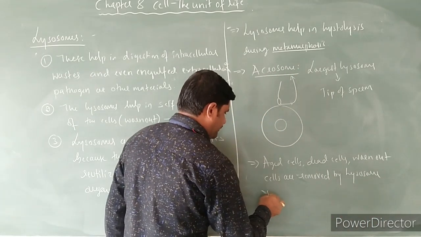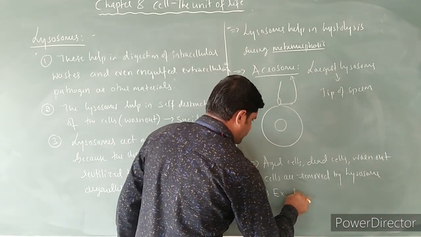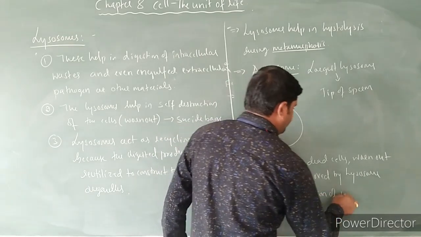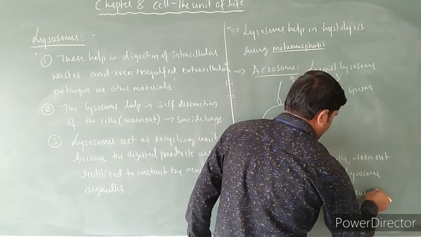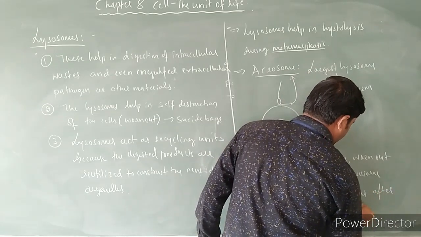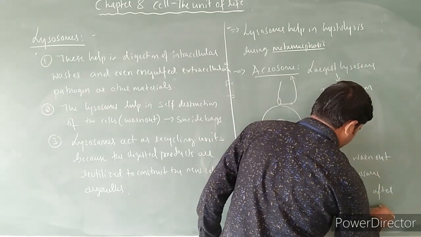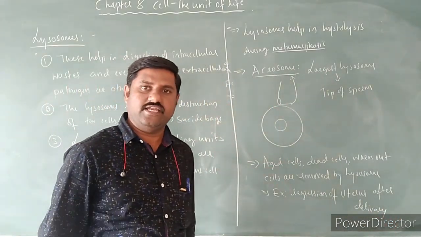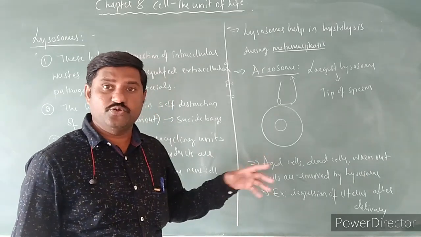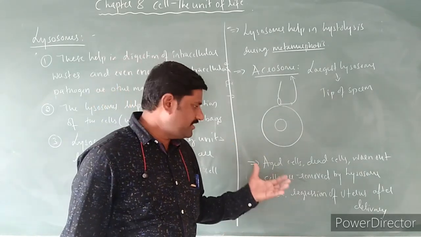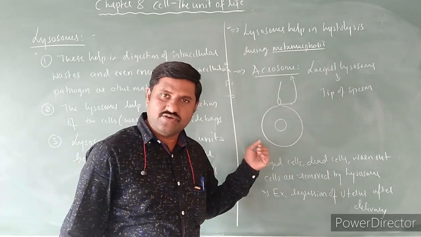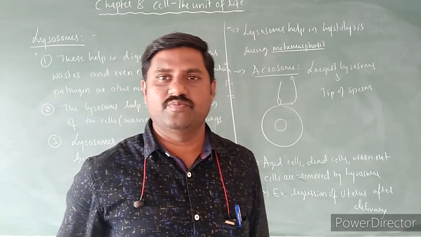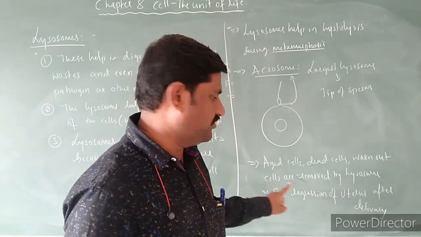Say, for example, regression of the uterus after delivery. During delivery, many of the cells die. After the delivery, the regression of the uterus takes place, and there the dead cells are removed by these lysosomes only. Okay, so this is also one more function of lysosome.